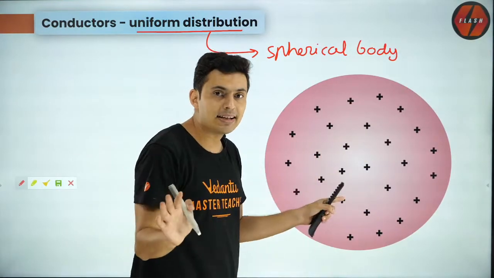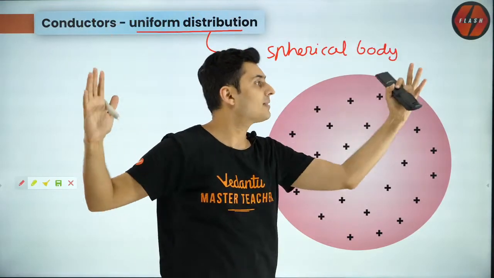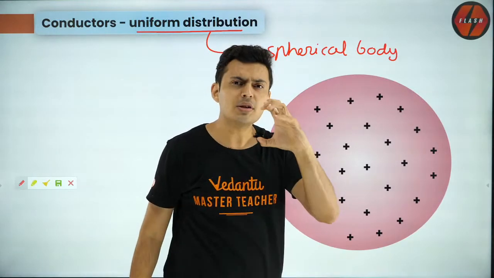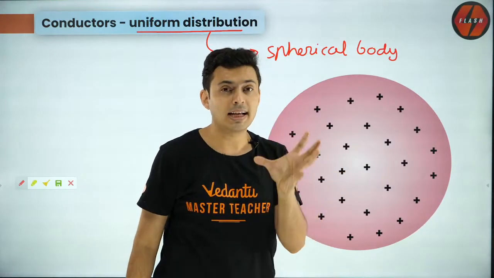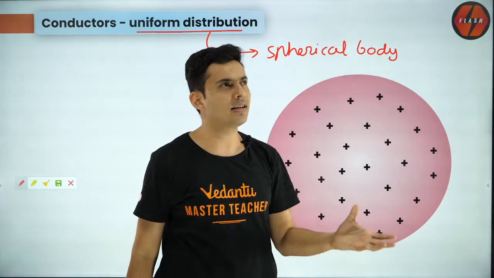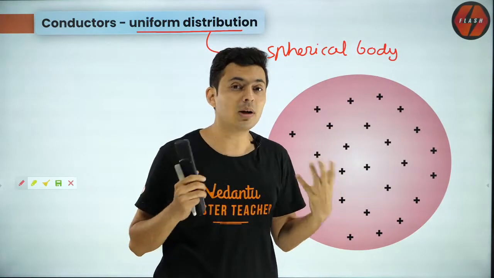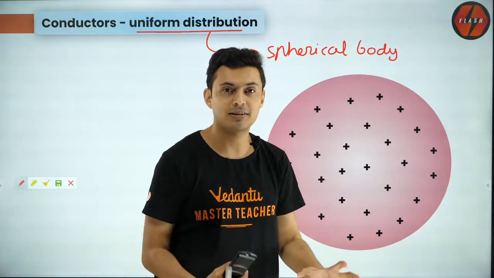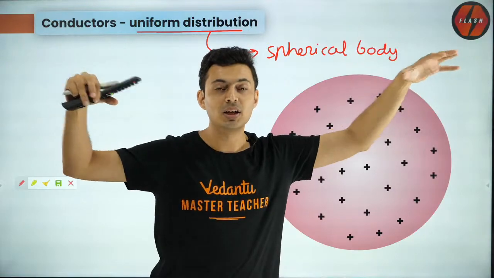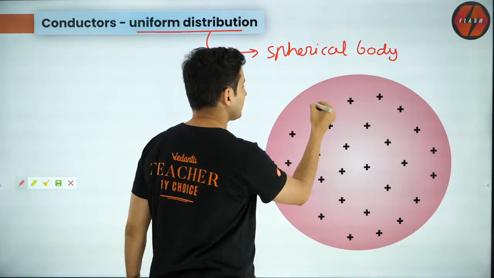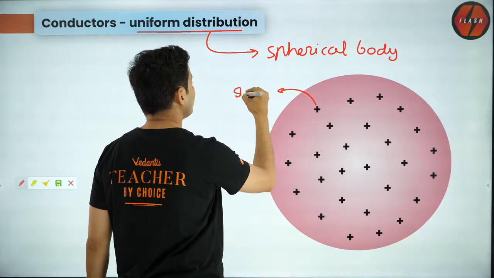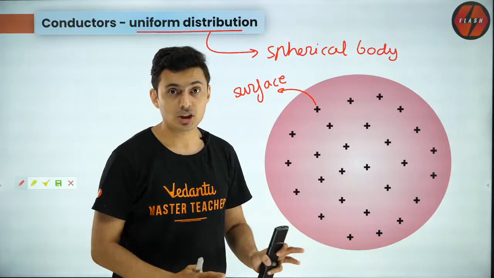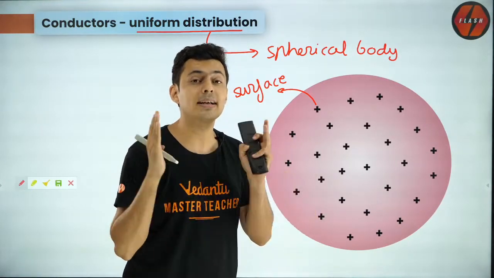But even on the sphere, understand, these charges are not exactly inside. No, they are not exactly inside. They are only on the surface. So imagine you have a big metallic sphere the size of the earth. If you charge it, what will happen? You will see all the charges will be only on the surface. There will be nothing inside the earth. Why? Because they are all trying to move away. So remember, these charges are only on the surface because they will repel each other always. So charges on a conductor are always on the surface.